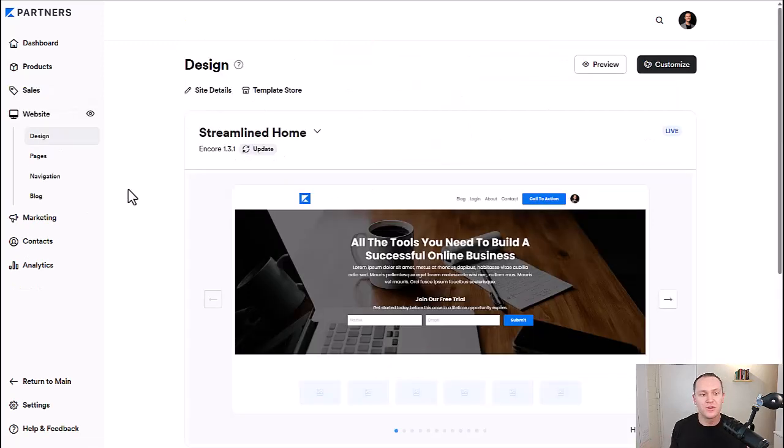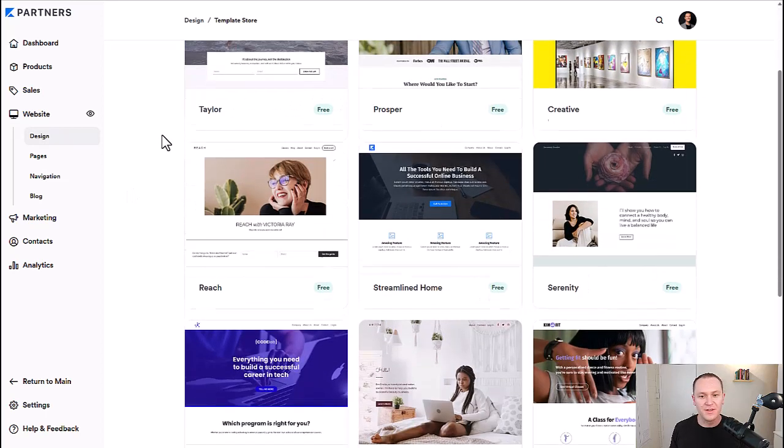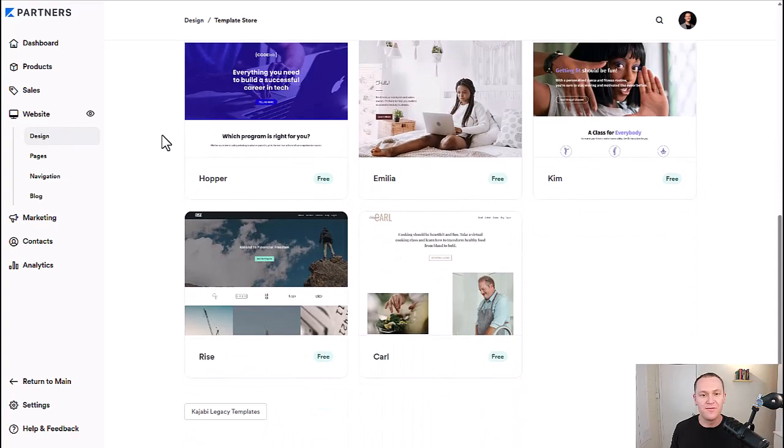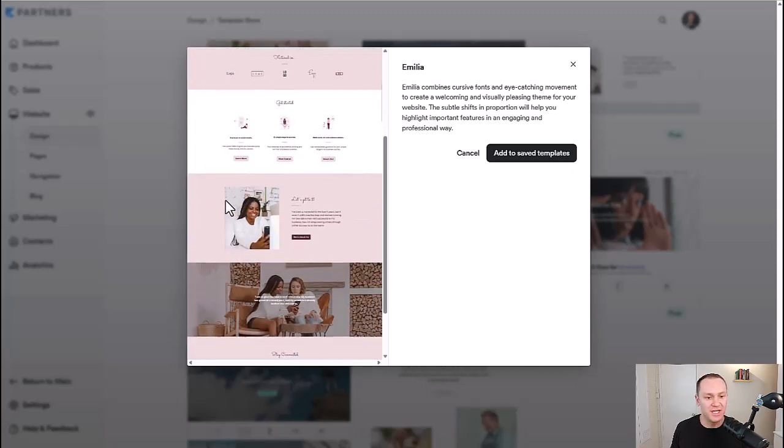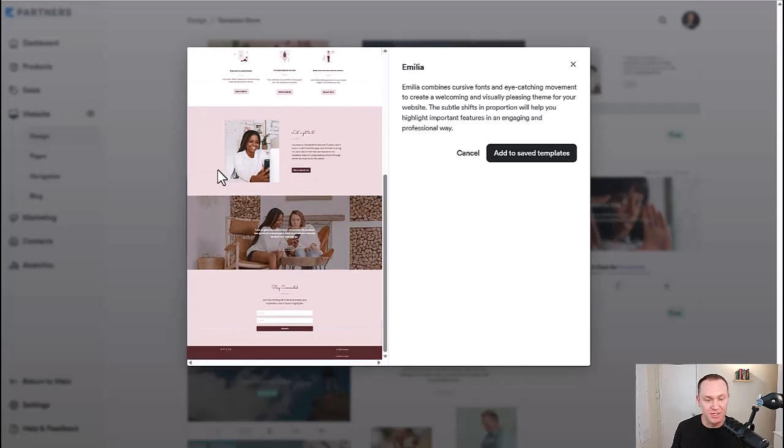So once you've built a product, you actually need a place to sell it from, which is where your website comes in. And Kajabi does a great job at giving you different templates that are fully customizable, from the fonts to the colors to the look and feel, everything can be fully customized. If you want a big image at the top, you can do this. They all have that, the hero image. But if you like the look and feel of this, maybe you just want to change out the colors and the images, obviously, then you can add this to a saved template and just start running with it.